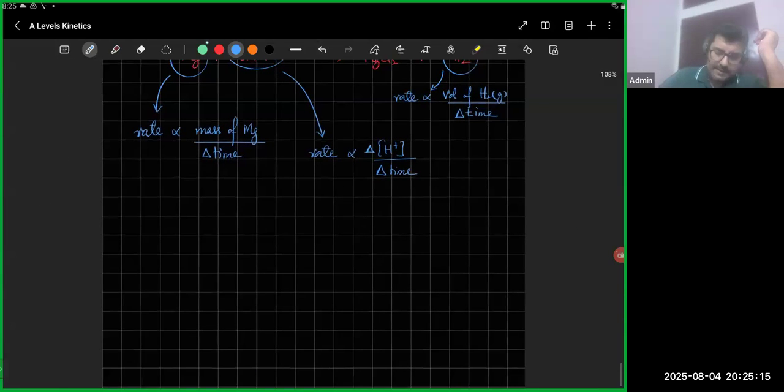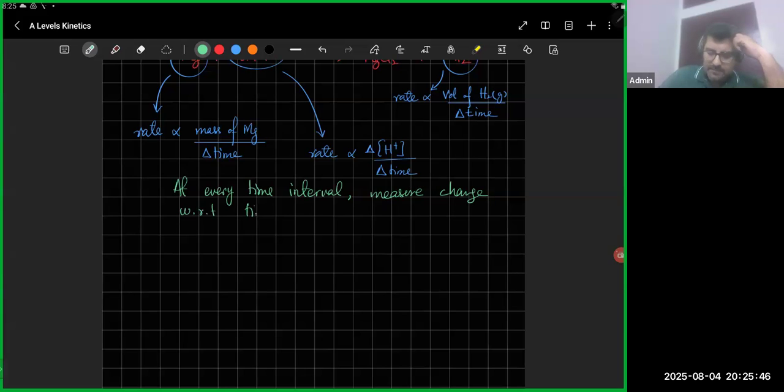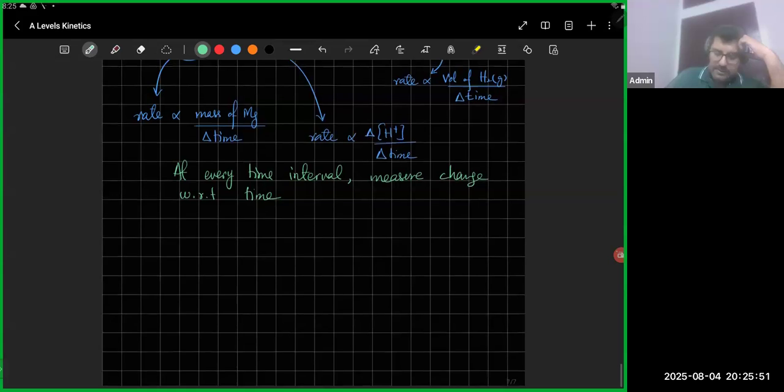So lots of things could be done for one particular reaction, and the graphs are going to look like this. At regular intervals, measure the change with respect to time and plot a graph. So the graph would probably look something like this.